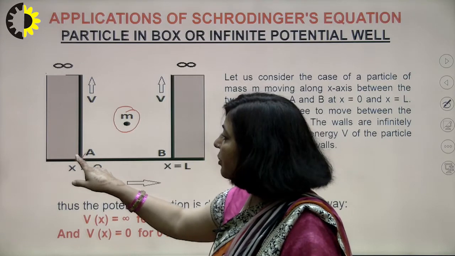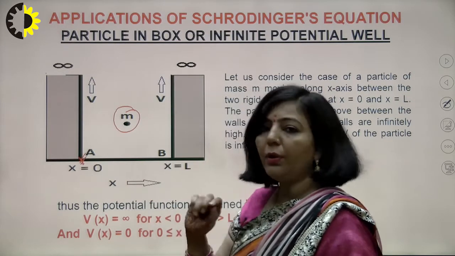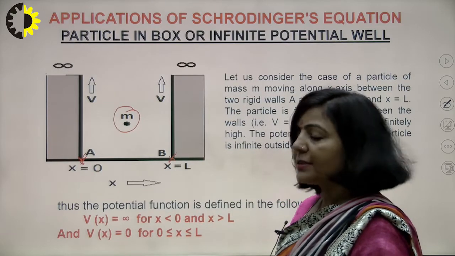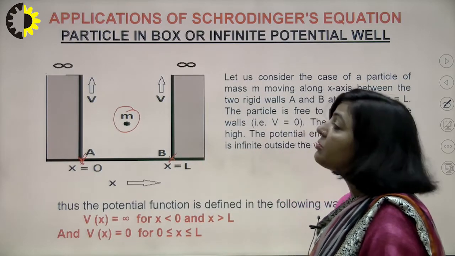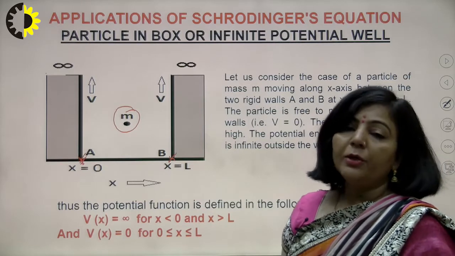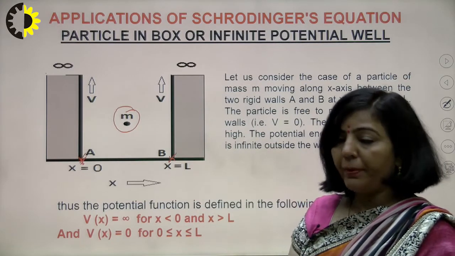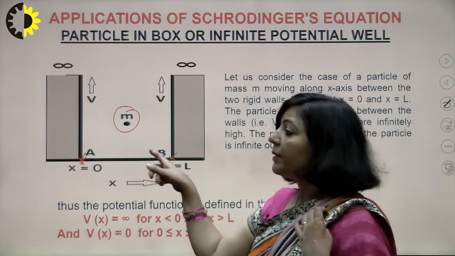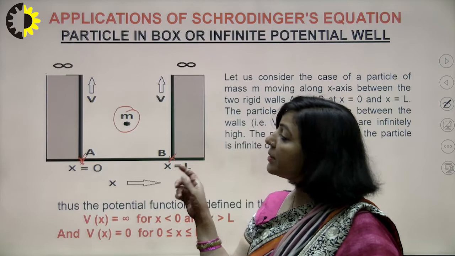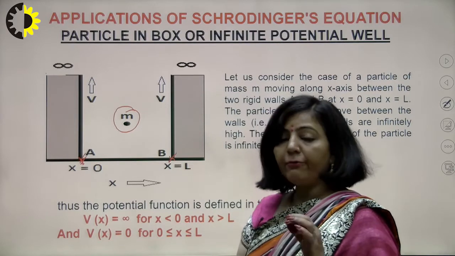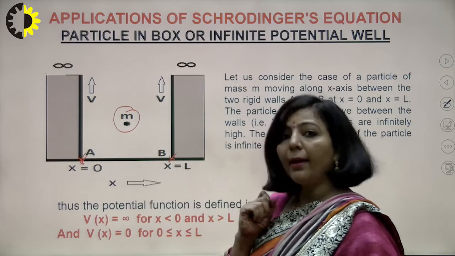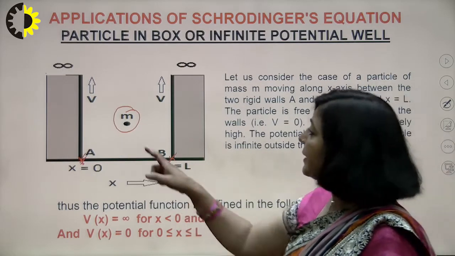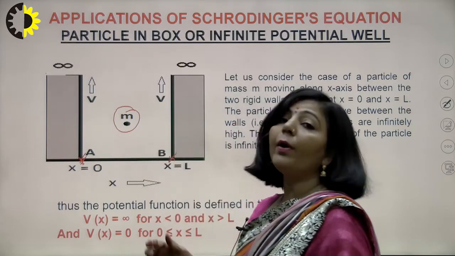So this is the first point, x is equal to 0, and this is another point, x is equal to L, and this particle is trapped between 0 and L. You are having a microscopic particle like an electron, and that particle is trapped in this box, and the width of the box is L, meaning the particle is confined to move between 0 and L. Now this particle is free to move within the box, meaning it is moving freely between 0 and L.